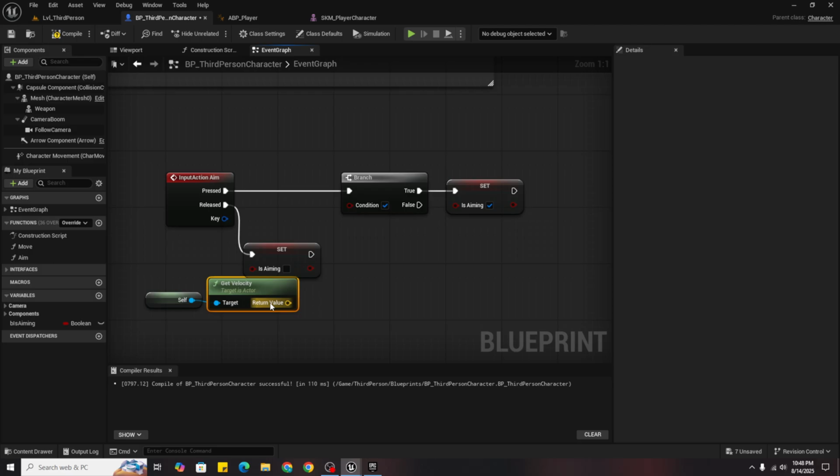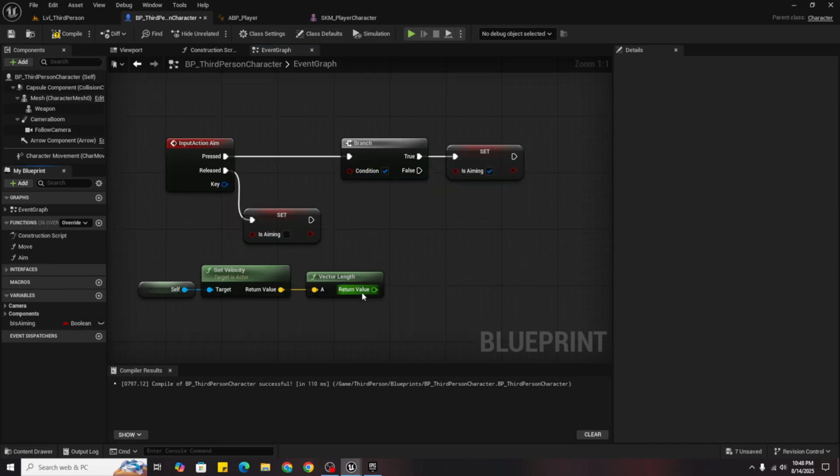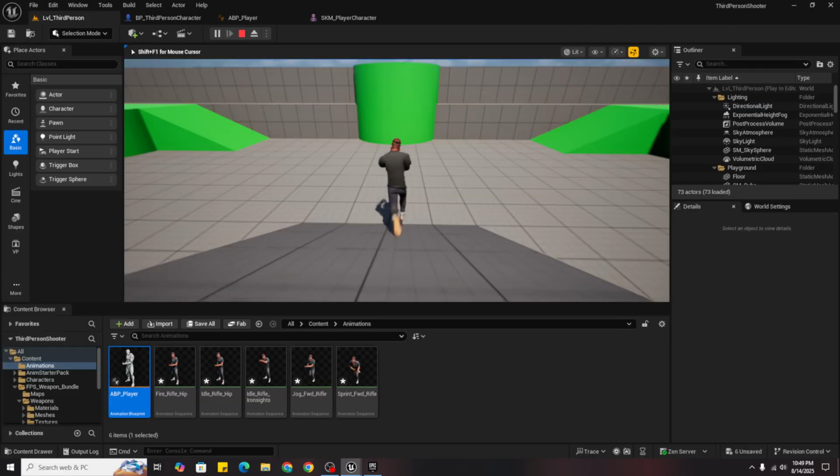We are again also getting a speed, so we know it, and then promote to variable, layer speed. Then drag it and write is equal. So if it's equal to 600 means if it's running then it should not aim. So now you can see if it's running I can't aim, but if it's walking I can aim.